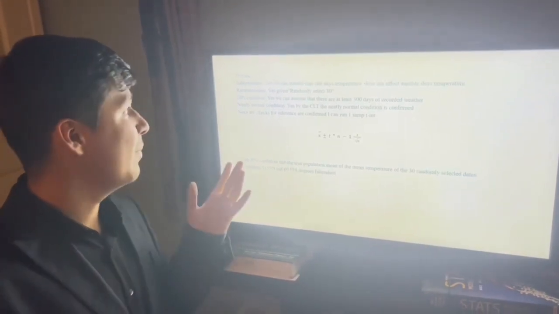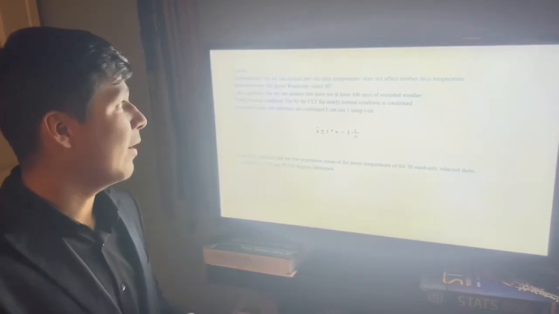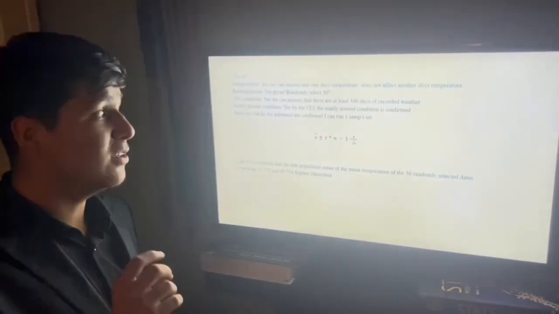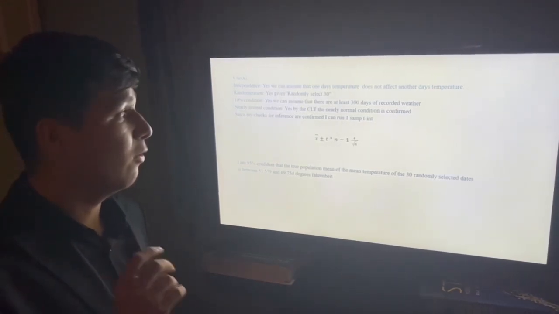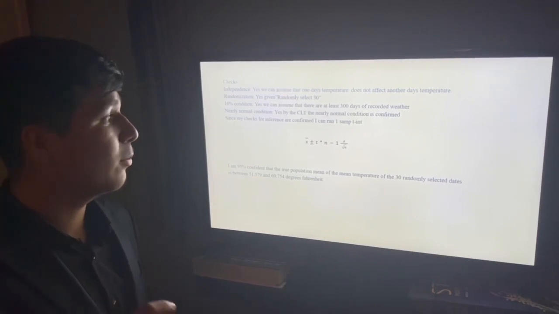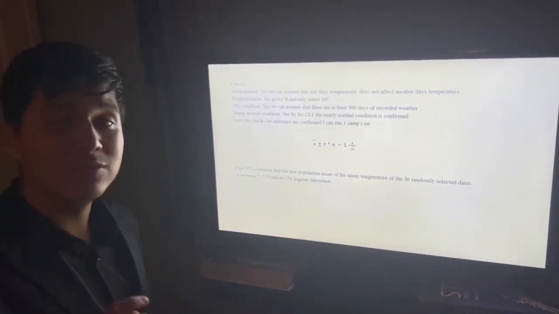For our checks, we got independence. Yes, we can assume one day's temperature does not affect another day's temperature. For randomization, yes, given. Randomly select 30. 10% condition. Yes, we can assume there are at least 300 days of recorded weather. Nearly normal condition. Yes, by the CLT, the nearly normal condition is confirmed. Since my checks for inference are confirmed, I can run a 1-sample t-interval.